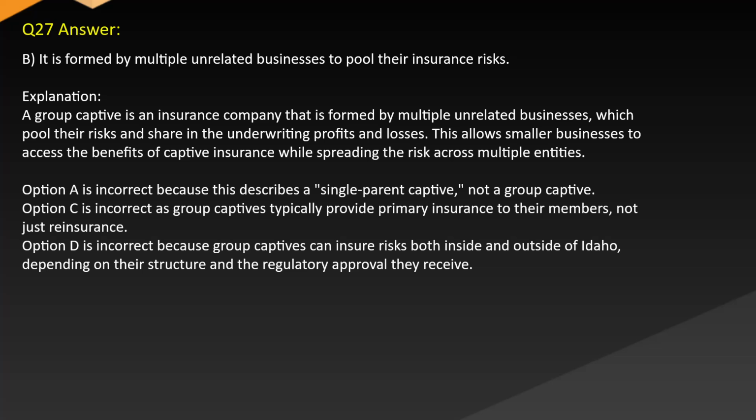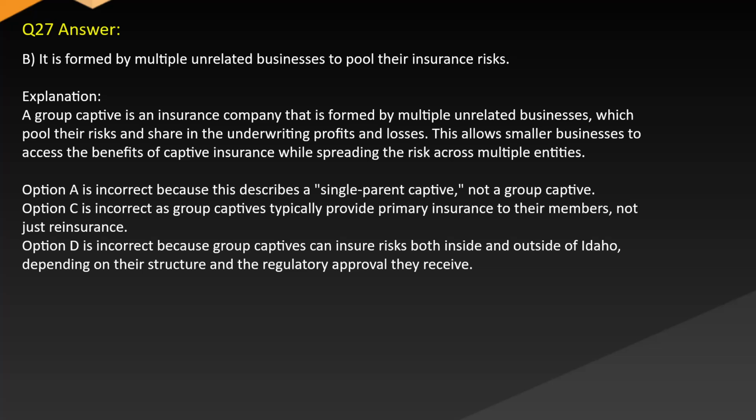Answer B. It is formed by multiple unrelated businesses to pool their insurance risks. Explanation: a group captive is an insurance company that is formed by multiple unrelated businesses, which pool their risks and share in the underwriting profits and losses. This allows smaller businesses to access the benefits of captive insurance while spreading the risk across multiple entities.